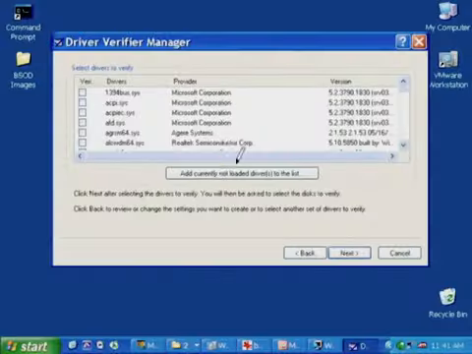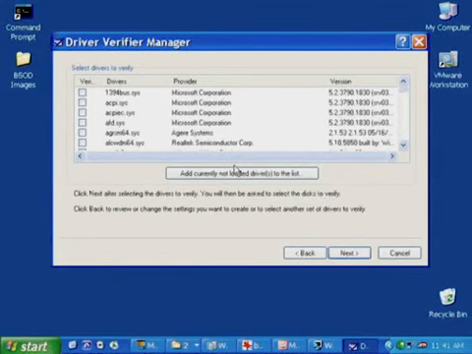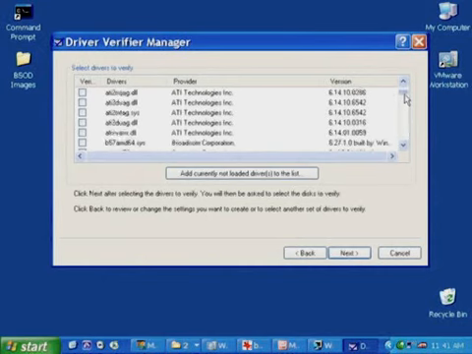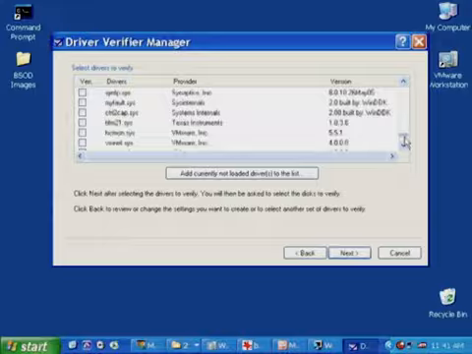So there could be a driver that's problematic that is going to be loaded when a device is inserted. So there's a button that you can see right in the center of the display that you can press, Add Currently Not Loaded Drivers to the list. That will cause Driver Verifier to refresh this list, adding other drivers that are defined in the registry but haven't currently been started. Now you can sort on these column headers. For example, you could sort by the provider, and now scroll through and take a look at the drivers that are not from Microsoft as a quick way to do an inventory, and select the ones that you plan to verify.